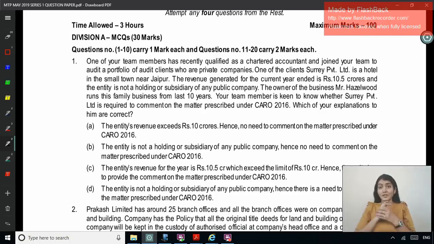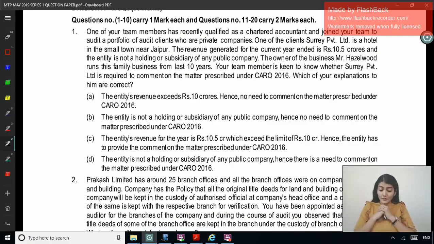But in this question, how much is the revenue? 10.5 crore, which is exceeding the limit of 10 crore. So hence CARO would be applicable. This we've already analyzed before seeing the options. The first option: the entity's revenue exceeds rupees 10 crore, hence no need to report on the matters. Reverse, because it exceeds 10 crore, we have to report on the matter.